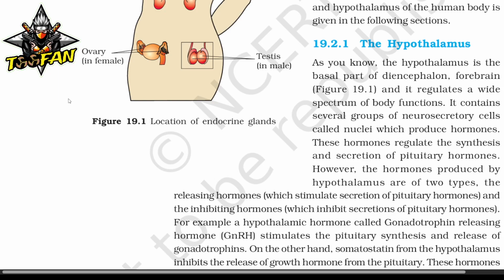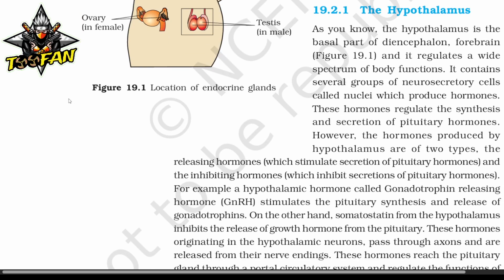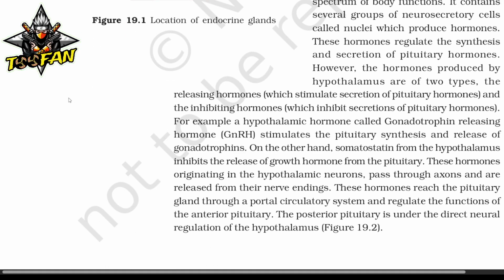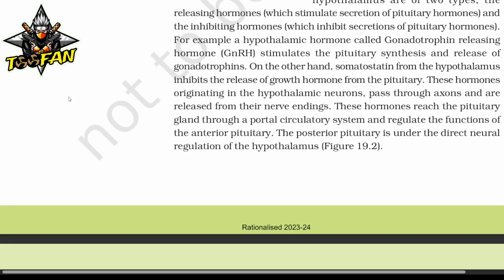For example, a hypothalamic hormone called gonadotropin releasing hormone, GnRH, stimulates the pituitary synthesis and release of gonadotropins. On the other hand, somatostatin from the hypothalamus inhibits the release of growth hormone from the pituitary. These hormones originating in hypothalamic neurons pass through the axons and are released from their nerve endings. These hormones reach the pituitary gland through a portal circulatory system and regulate the functions of the anterior pituitary. The posterior pituitary is under the direct neural regulation of the hypothalamus.